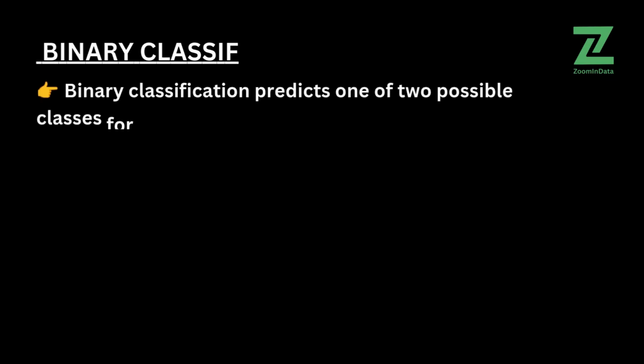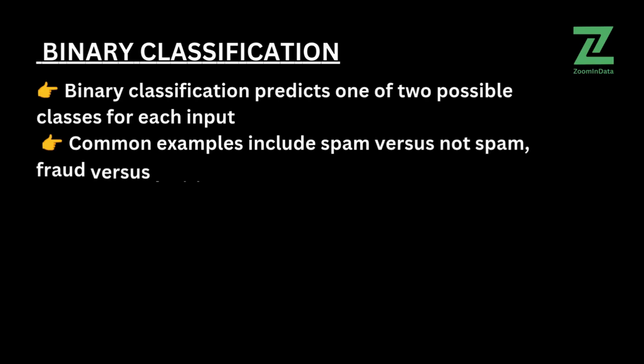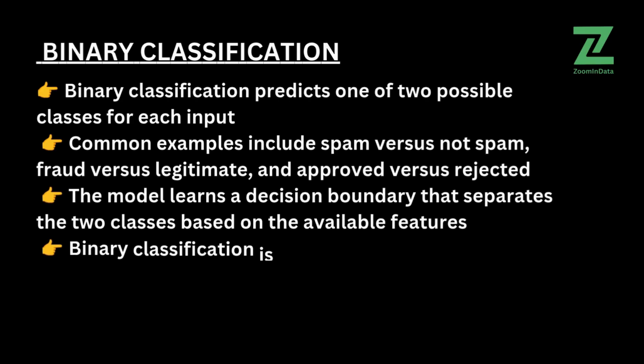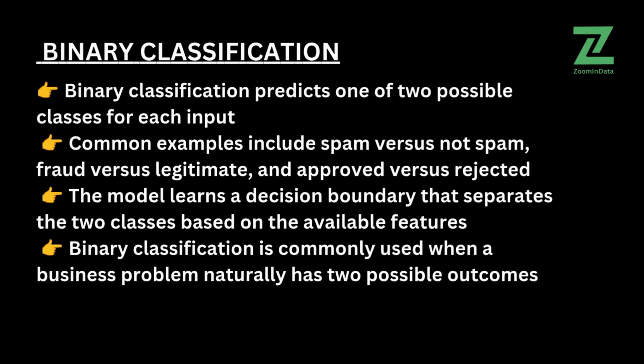Binary classification predicts one of two possible classes for each input. Common examples include spam versus not spam, fraud versus legitimate, and approved versus rejected. The model learns a decision boundary that separates the two classes based on the available features. Binary classification is commonly used when a business problem naturally has two possible outcomes.